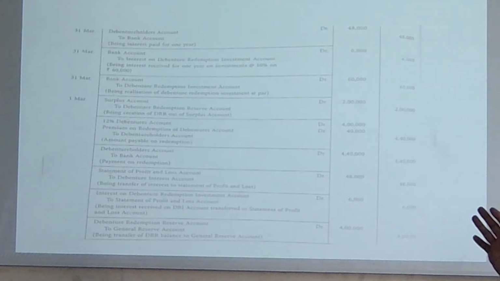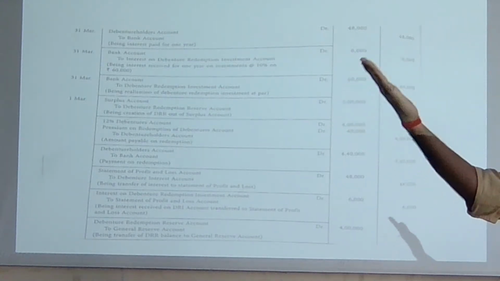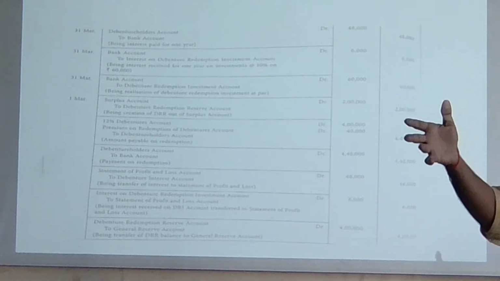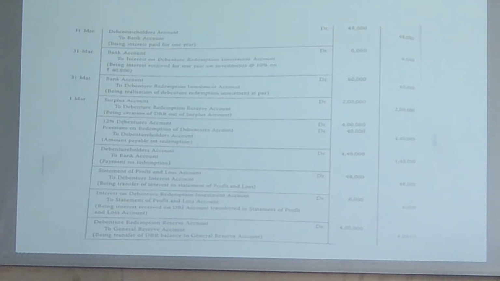Yes or no? Now here debentures redemption reserve account ये 4 lakh rupees था to general reserve account is 4 lakh, and this is how we are going to redeem the debentures here. That is a simple thing. वही यहाँ पर है कि just we have to understand that 10% हमें ट्रांसफर करना है टू दी जो भी आपके सरप्लस अकाउंट से हमने इंस्टॉल करा है. Then 15% we have invested some kind of money, okay, and for the short term securities and all. Now the next slide please.